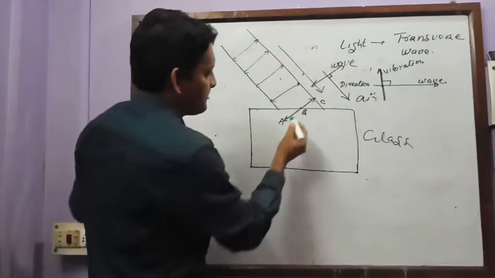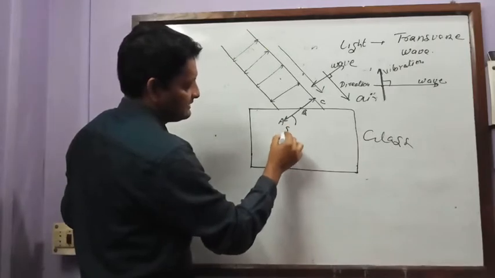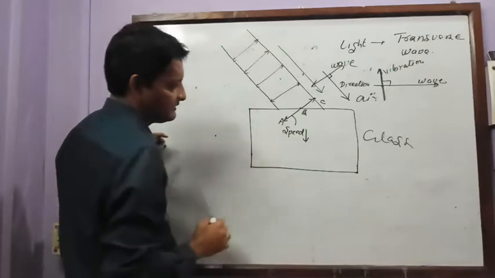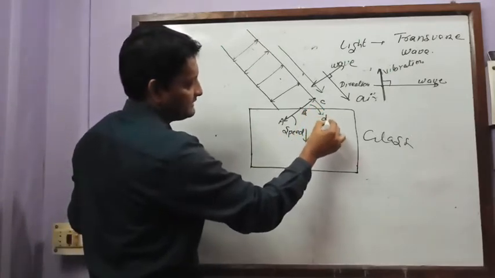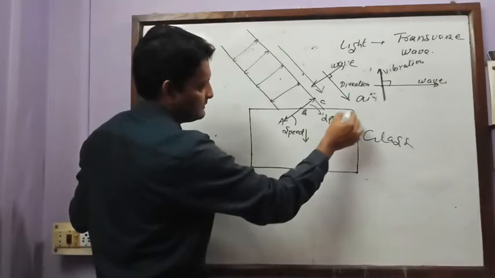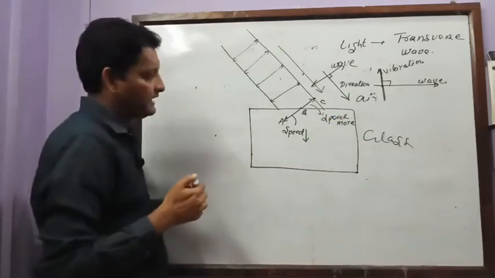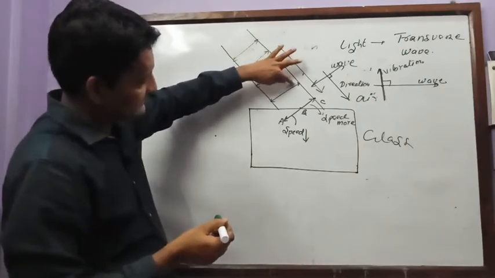That means this wave travels at less speed. So here the speed is less, and this part BC has still speed more. Am I right or wrong? That means here if you see, the entire wave has same speed.